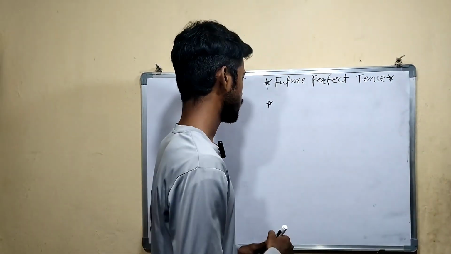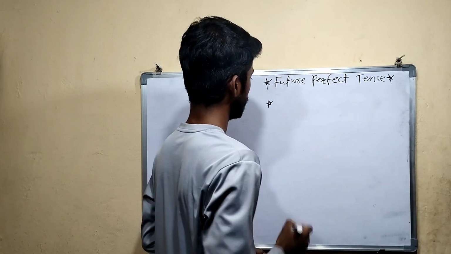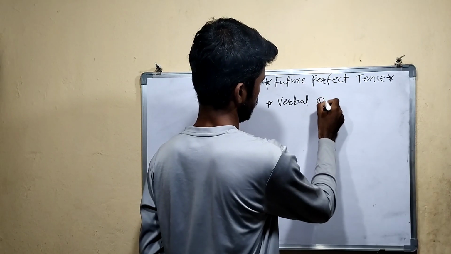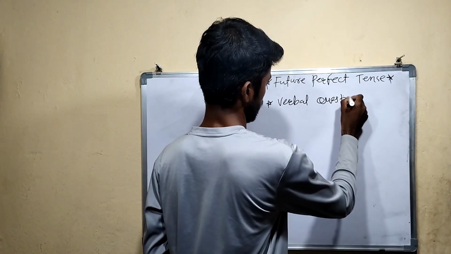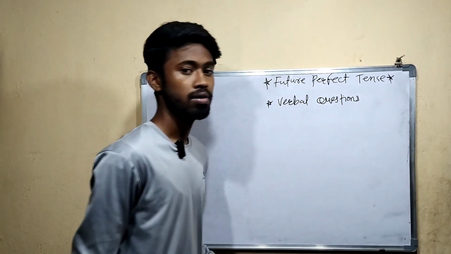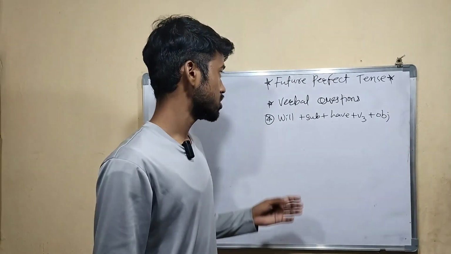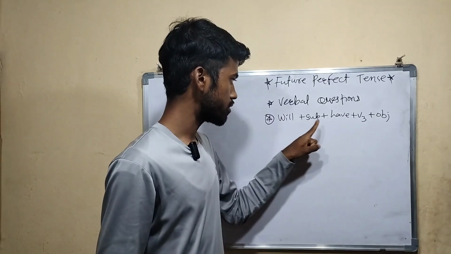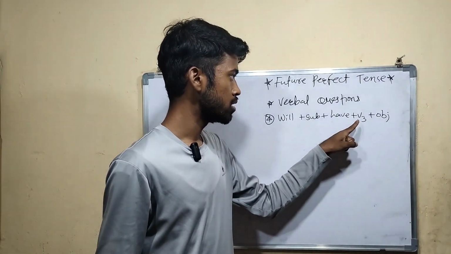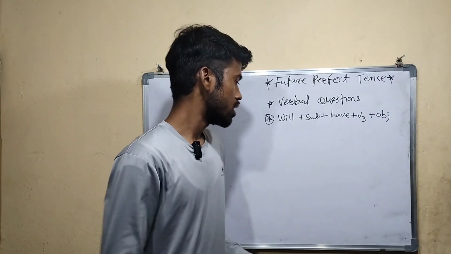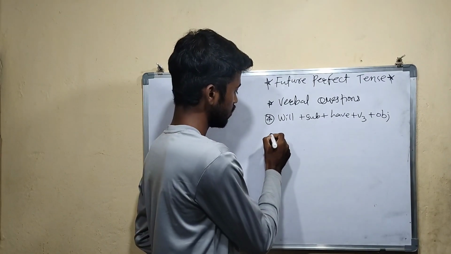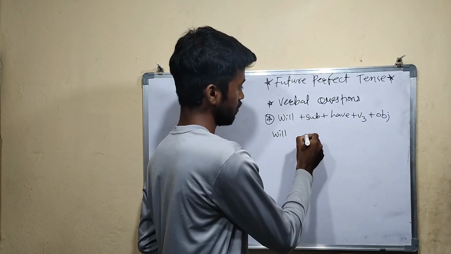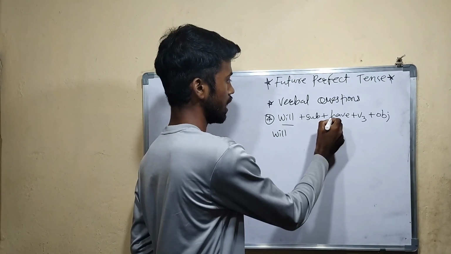So see, we are going to discuss verbal questions. What is the structure of verbal questions in future perfect tense? First will, after that subject plus have plus third form of verb plus object. Now I told you two things. Whenever there are two helping verbs, here how many helping verbs are there? Will and have.